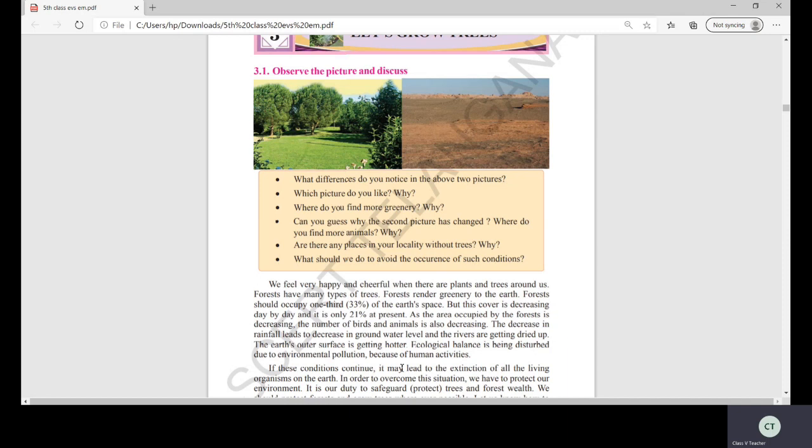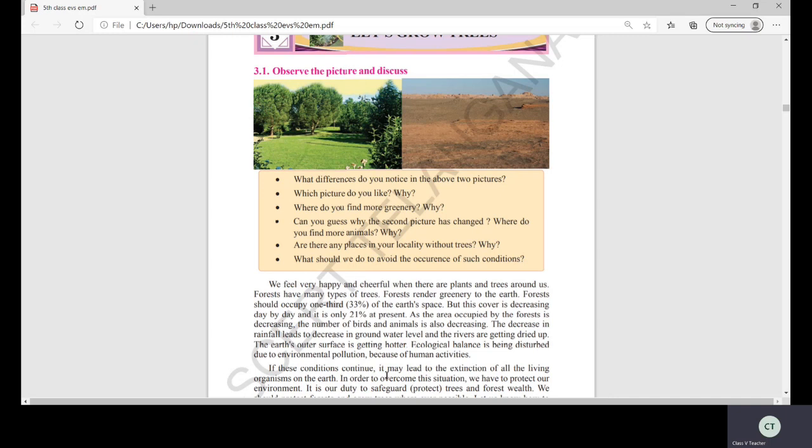Whereas the plants depend on the humans, isn't it? We have to grow the crops, we have to plant the trees, then only they will grow, isn't it? And animals depend upon the plants. So we are interlinked with each other. Human beings depend on plants and animals. Animals depend on the plants. The plants are depending on humans only, indirectly. So we have to take care of the plants, isn't it? That is the main topic here.